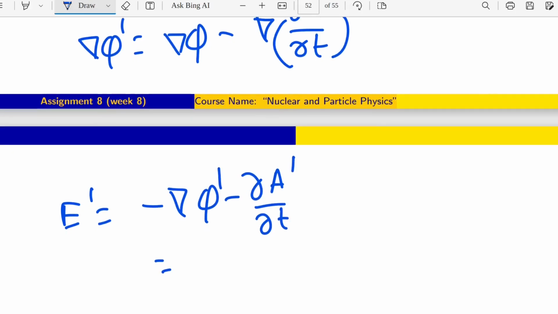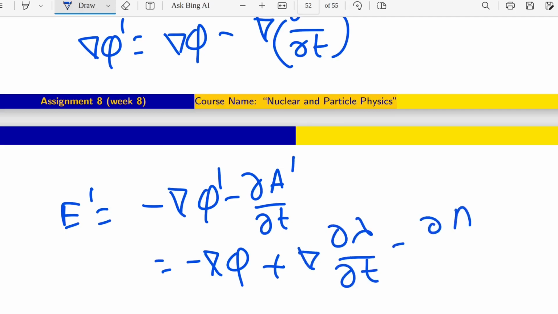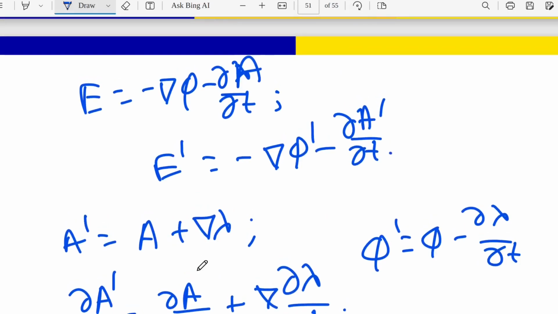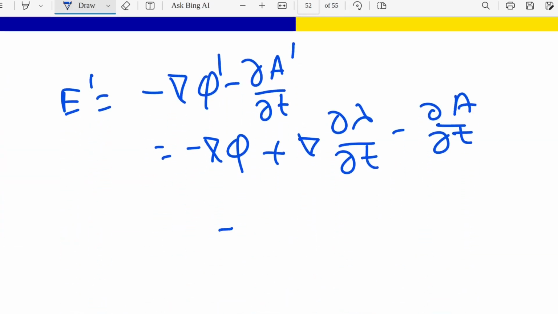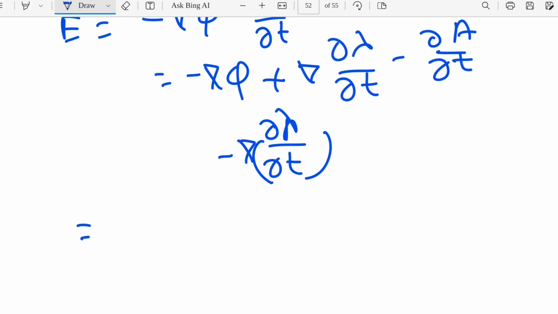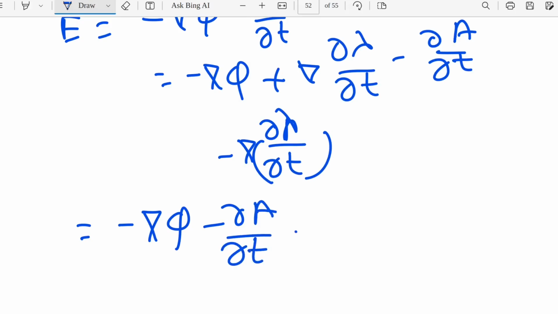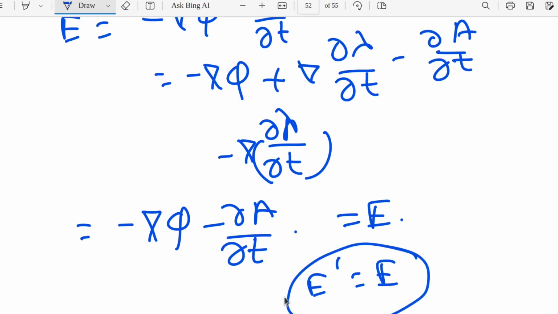So we can write from here this plus minus del t, and here it is minus, and it was plus, so that means there will be a minus. Now from those expressions you can see minus this, minus del A del t, which is nothing but E. So from that condition E prime can be E, as I told you, right?